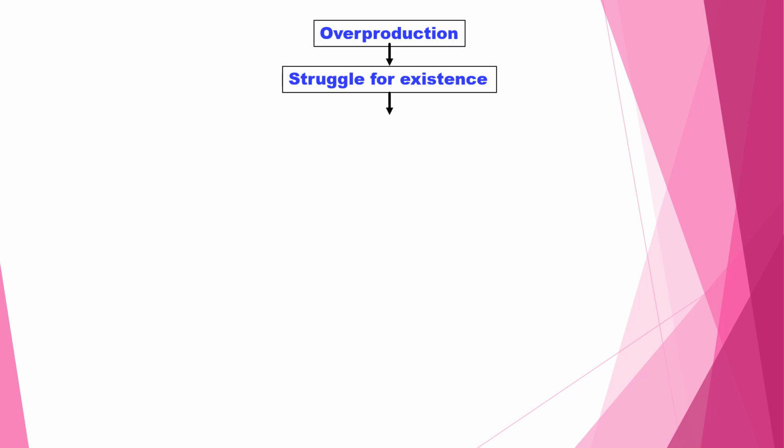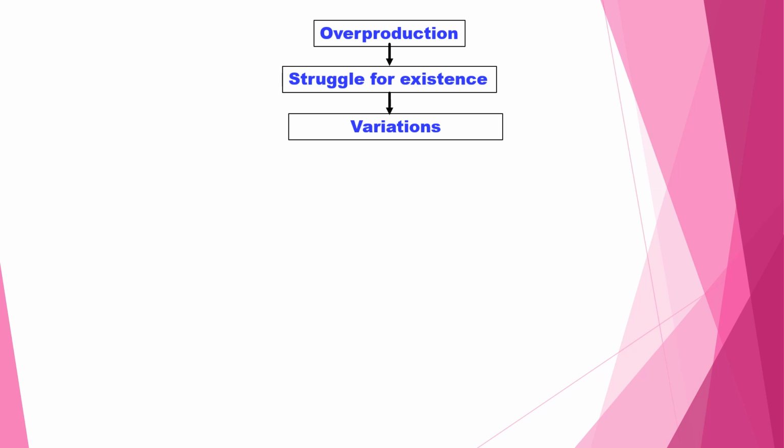After struggling, due to struggle, some variation, some difference will appear. Small variation or large variation. Small variation only gives the evolution. Evolution means new organism. That variation is of two types, favorable variation and unfavorable variation.